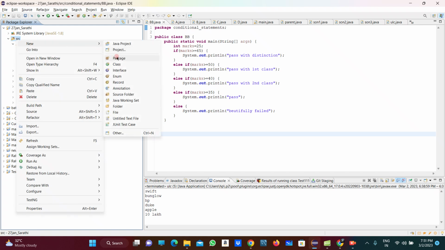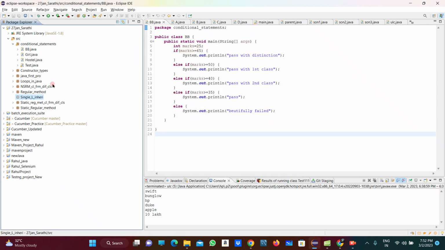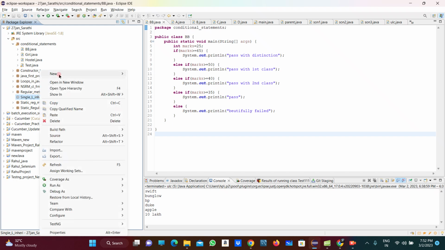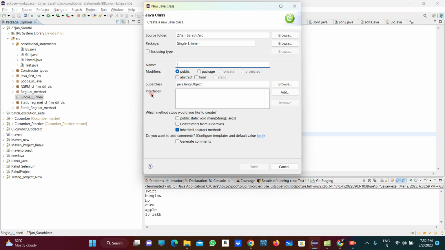Okay, under the src I am creating a new package. I am giving the package name, that is single level inheritance. This is my package name. And under that I am taking one class, that is the super class.